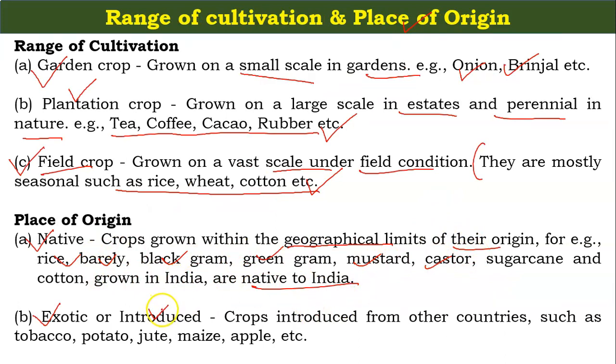But what are the exotic crops? The crops that come from other countries, such as tobacco, potato, jute, maize and apple. These are the crops which our country has taken from other countries. For example, potato was introduced in India by the Portuguese.